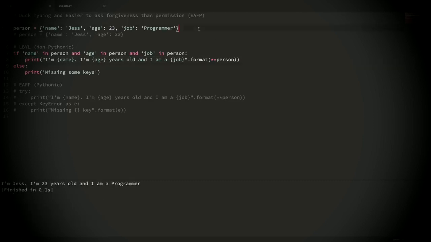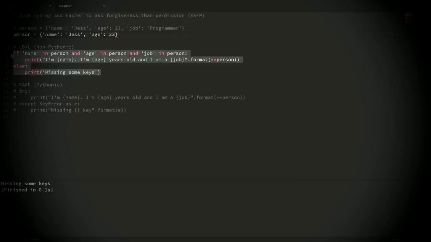Now, if I take this same example and I use a dictionary that is missing this job key and run that, now you can see that it still worked. It said that we're missing some keys. Now, let's compare this example to the concept that it's easier to ask forgiveness than permission.